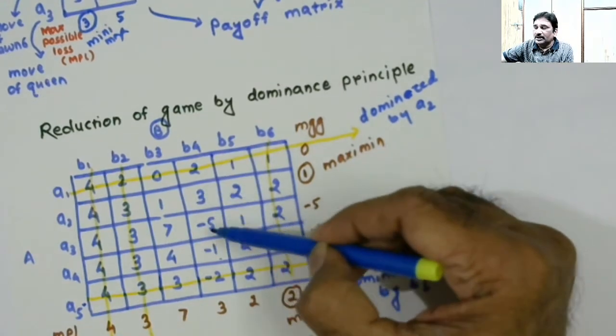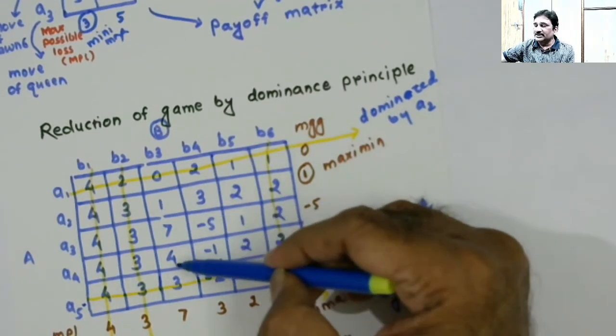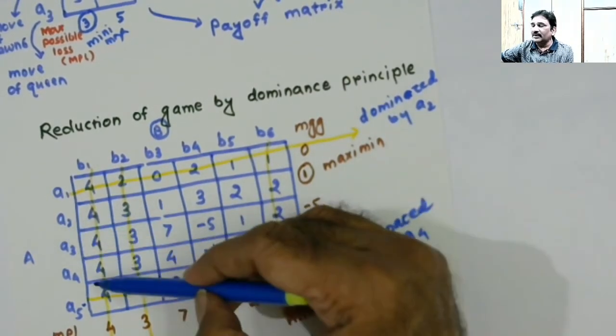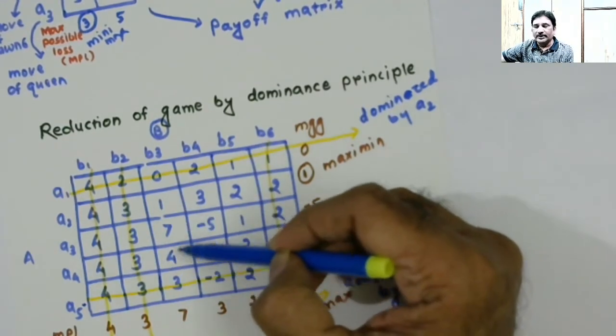7 is more. 3 and minus 5, minus 5 is less. So leave the comparison. Compare A3 with A2 with A4. 1 and 4, 4 is more.